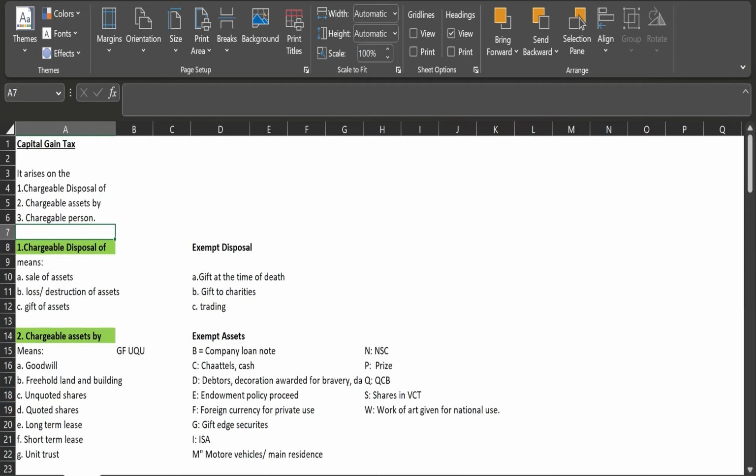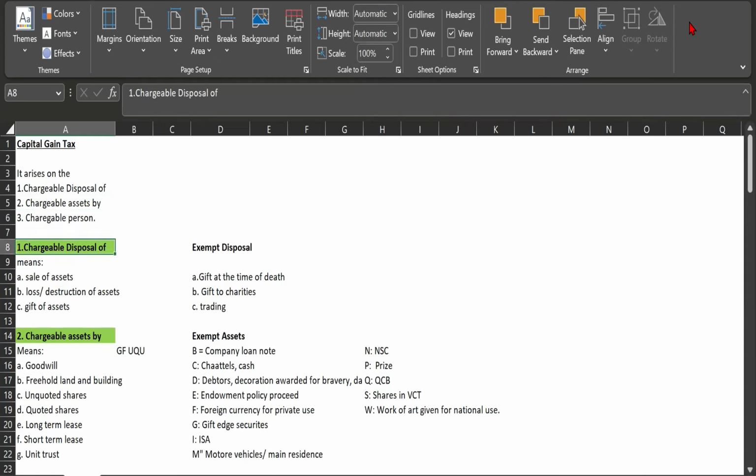So basically, capital gain tax. When does capital gain tax arise? It arises on the chargeable disposal of a chargeable asset by the chargeable person, right? So what is a chargeable disposal? Let's discuss these three terms one by one.